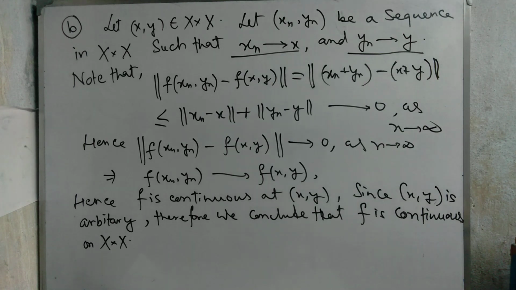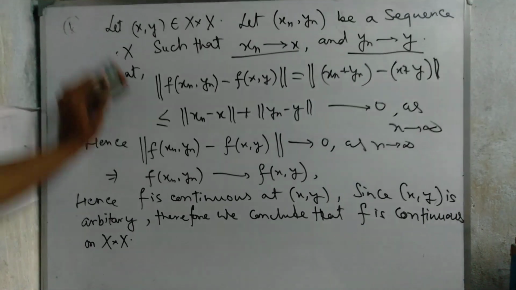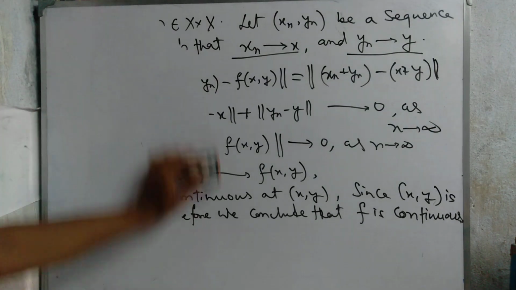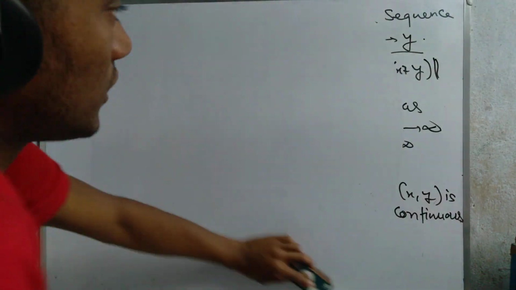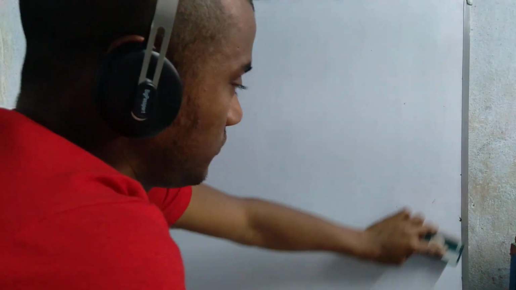Now we're going to discuss the third portion. We erase that and go to the third portion. That means f is jointly continuous, we also proved. That means the sum function or addition function is jointly continuous, we also proved. Now we're going to show the scalar multiplication function g is continuous. So we mark this as 3.